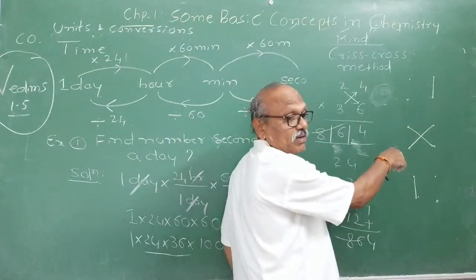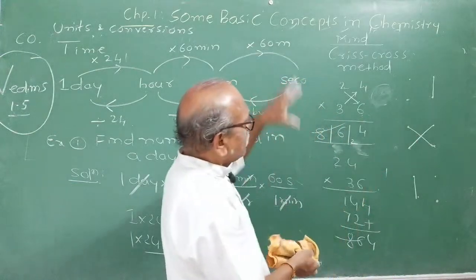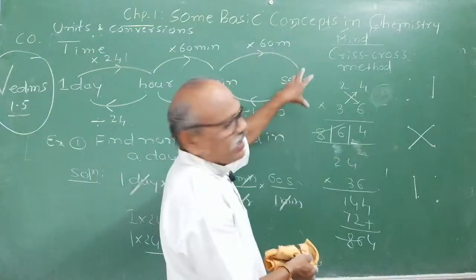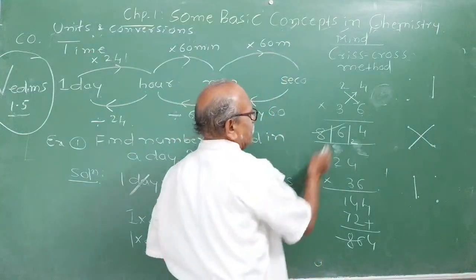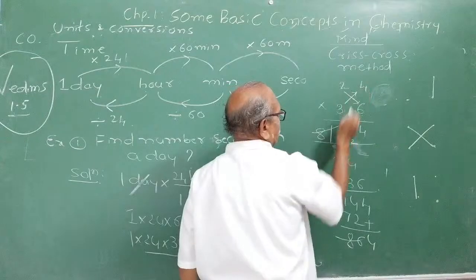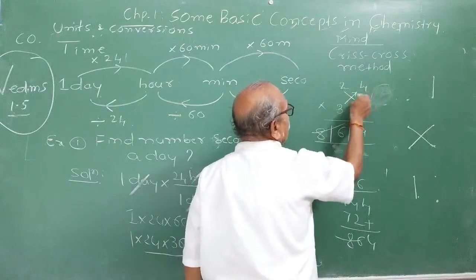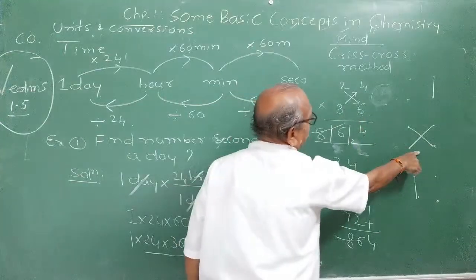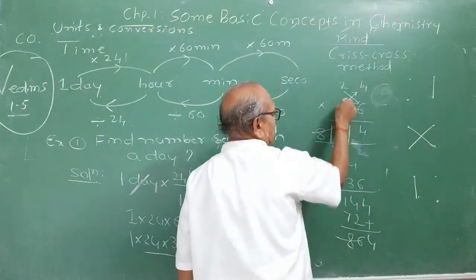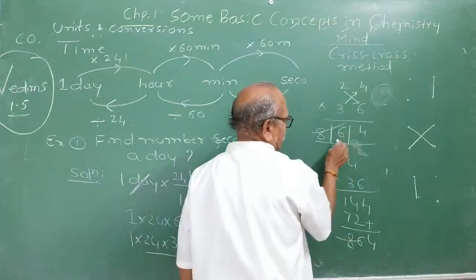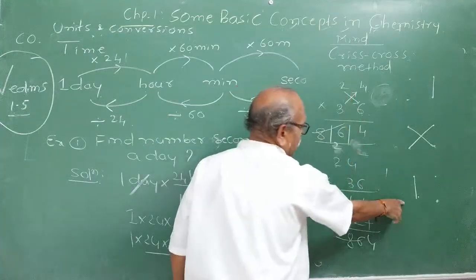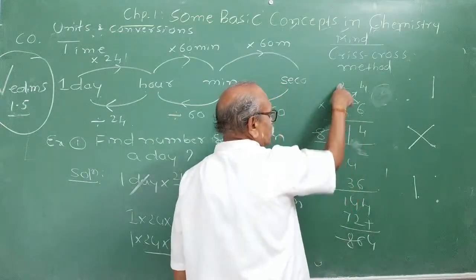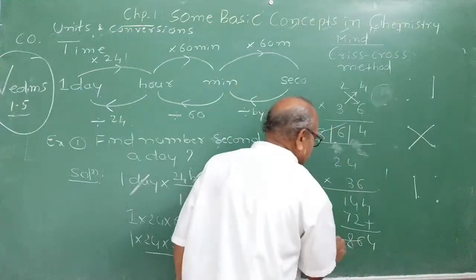Remember, it is called the master or best method of multiplication, the crisscross method. 3 4s are 12, 6 2s are 12, plus 12 is 24, plus 2 is 26, carry 2. Then multiply these two. 2 3s are 6, 6 plus 2 is 8. You will get 864.